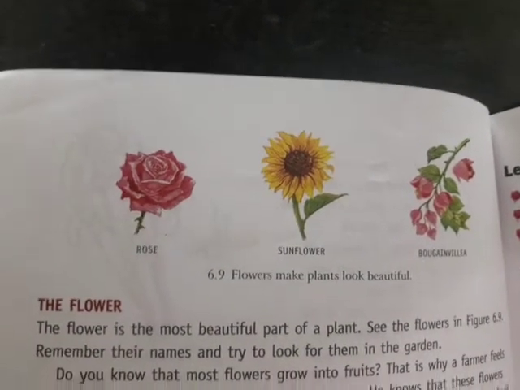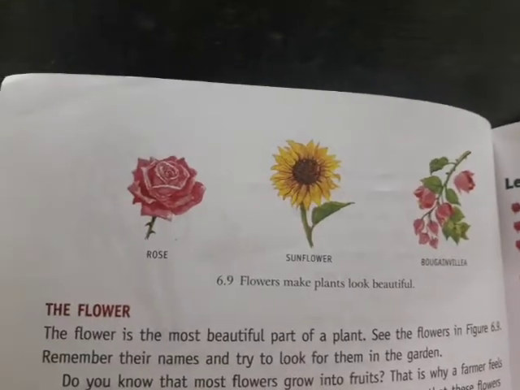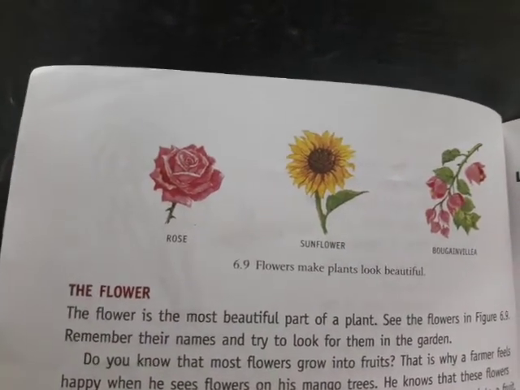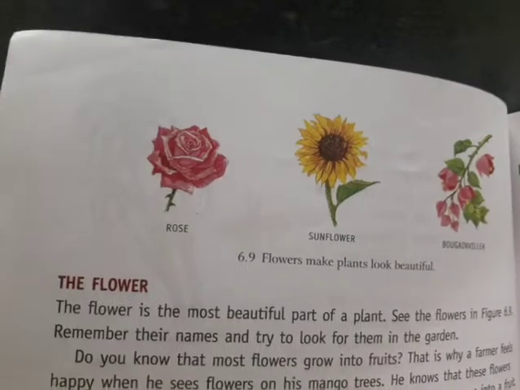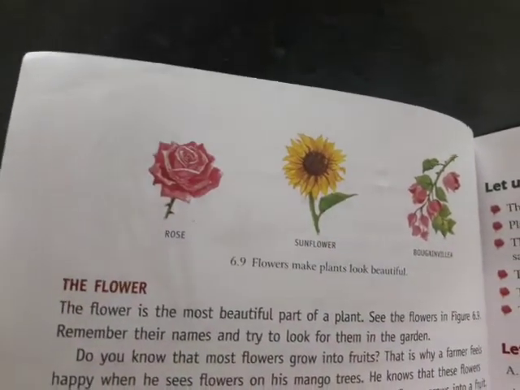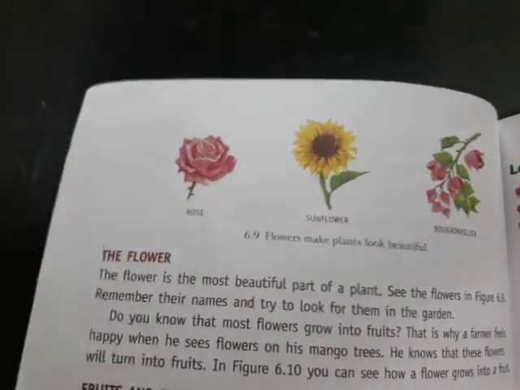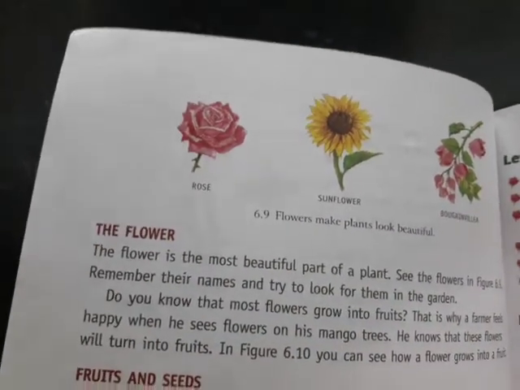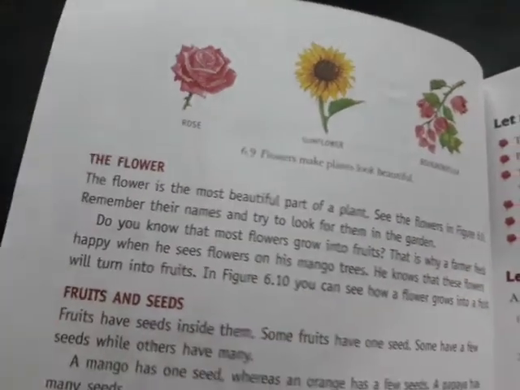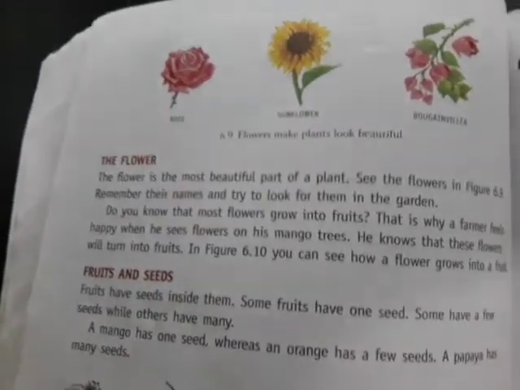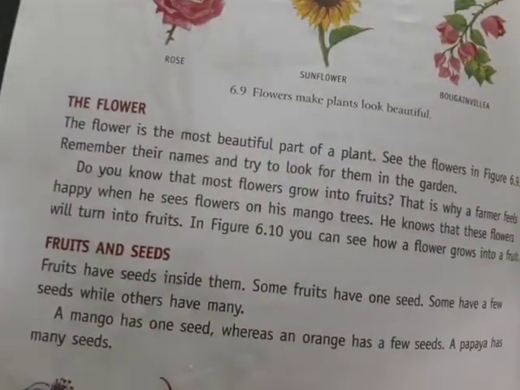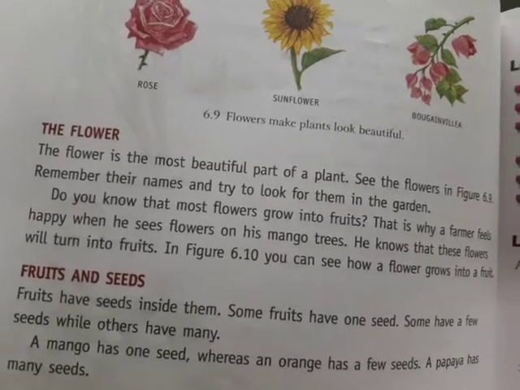You can see the flowers. Yes, remember their names. Try to look for them in your garden. Look at your garden, and observe which flowers are there and their names. Do you know that most flowers grow into fruits? Yes, most of the flowers grow into fruits.